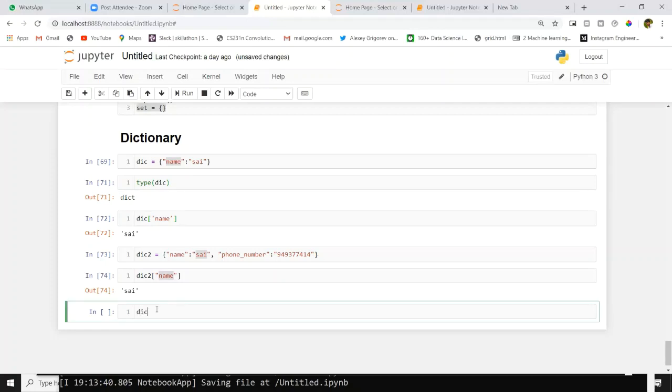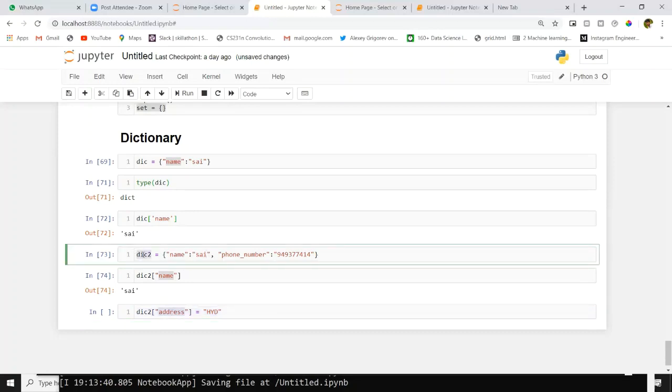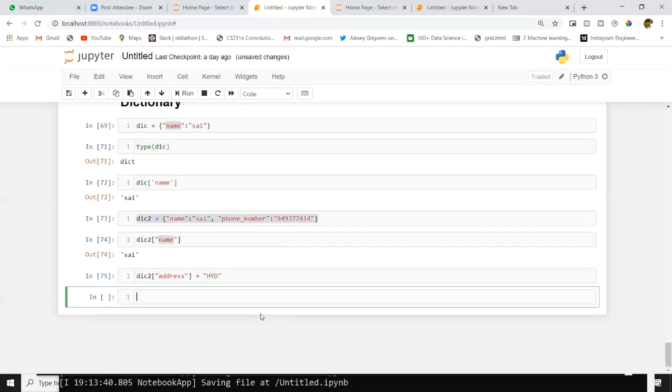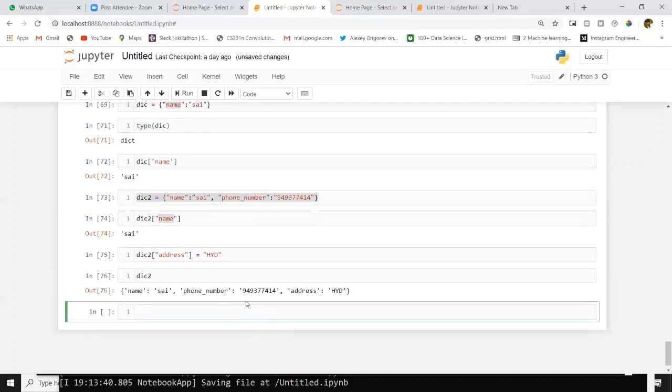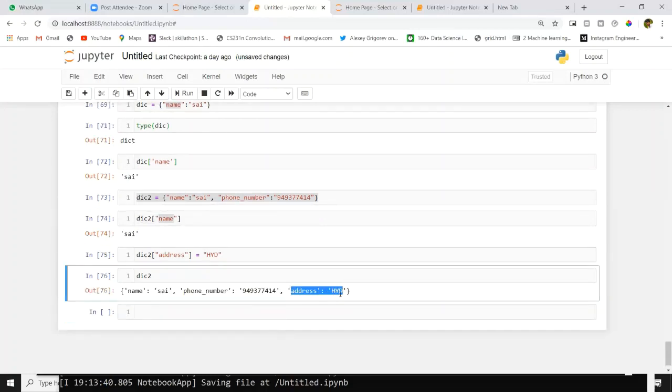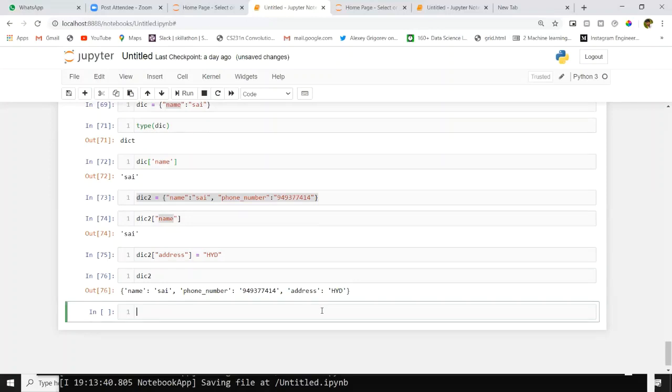For suppose I want to add a new key to the dictionary. dict2, square brackets, double quotes. Inside that I'm giving address equal to HYD. We are adding the address key to the already existing dictionary, like we are updating or modifying. If you see now, address is added at the end. In this way, we will update our dictionary.